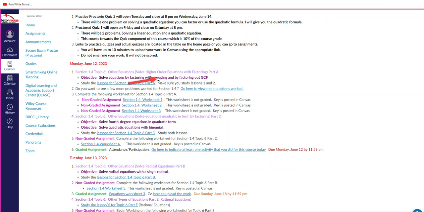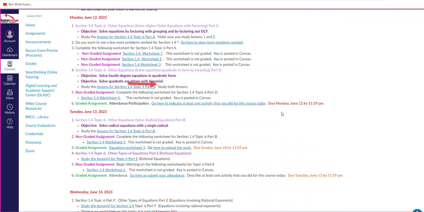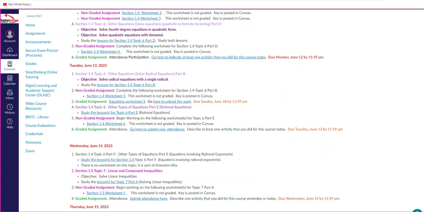And then on Tuesday, you have the topic still dealing with section 1.4 on solving radical equations. So here's the lessons. Click on the lessons. There are videos there. Here's a non-graded worksheet you can practice with. The key is posted. Anything that says non-graded, the key is already posted.